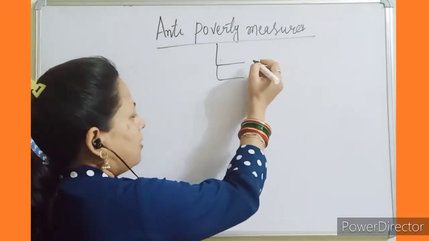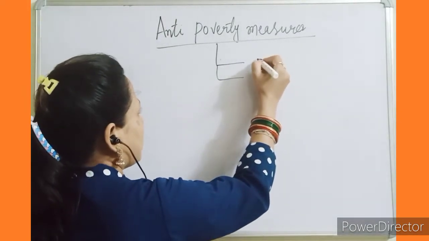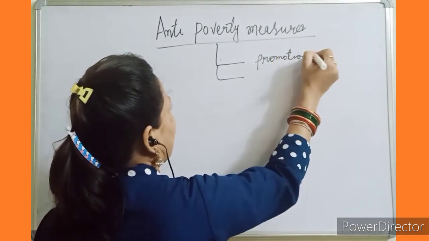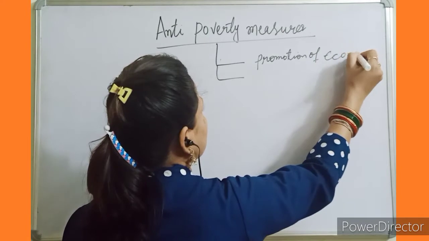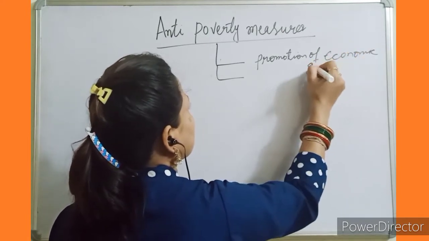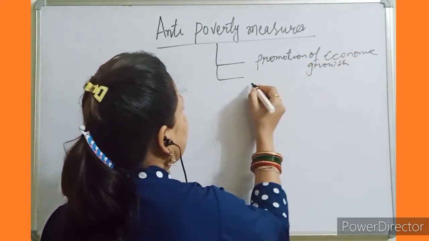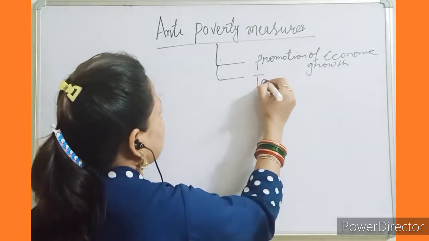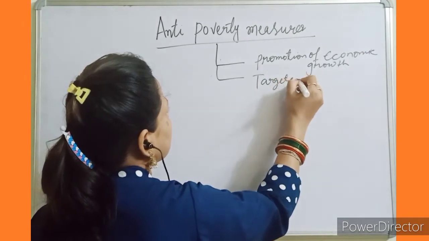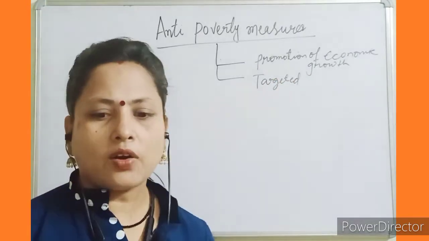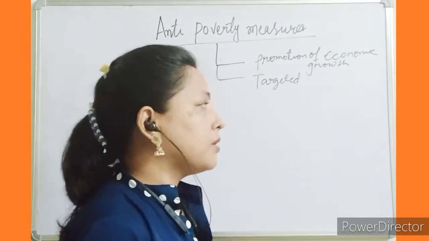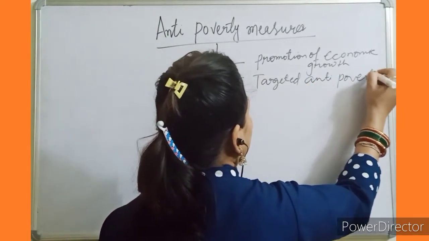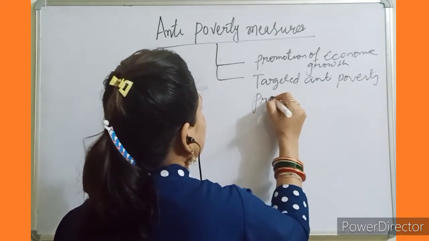The first one is promotion of economic growth, and the second one is the strategy of targeted anti-poverty programs.